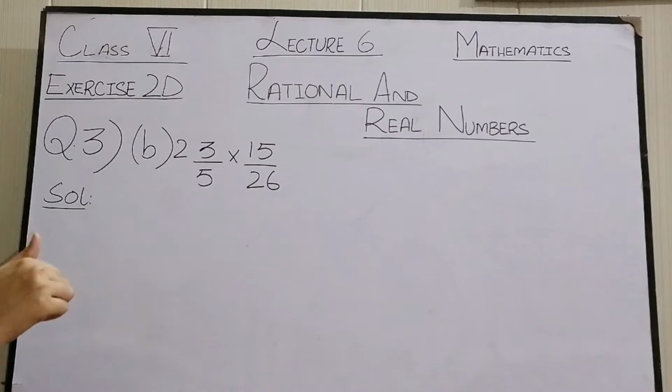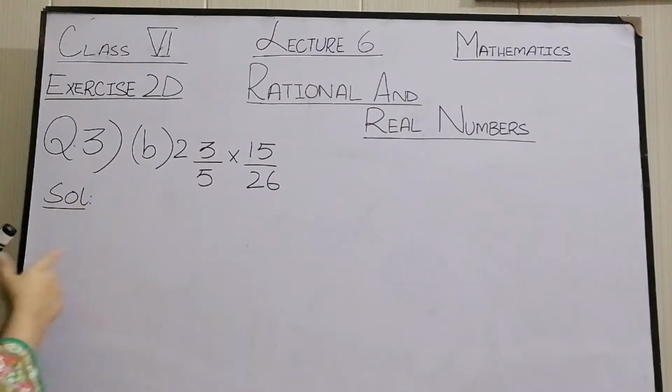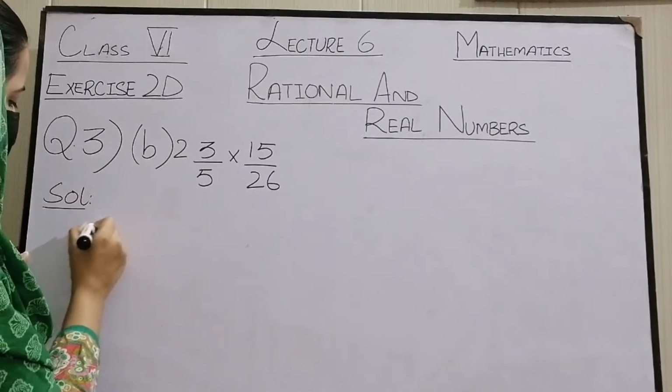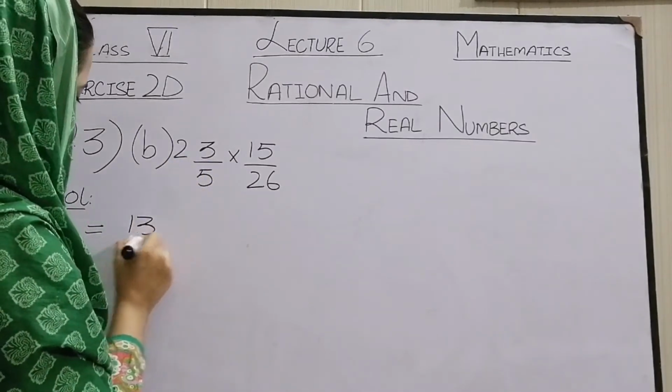Question number 2 is just checking your answer with calculator. So we are moving to question number 3. I am doing part B here. We have a mixed fraction. Let's solve this mixed fraction first. 5 2s are 10, 10 plus 3, 13 over 5.